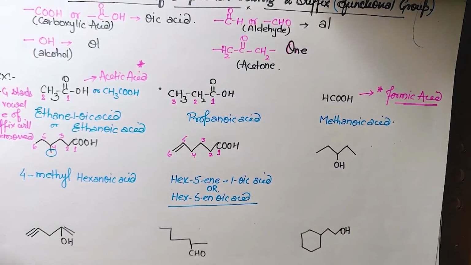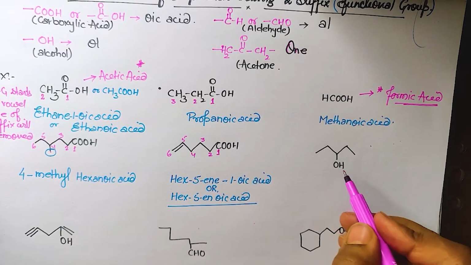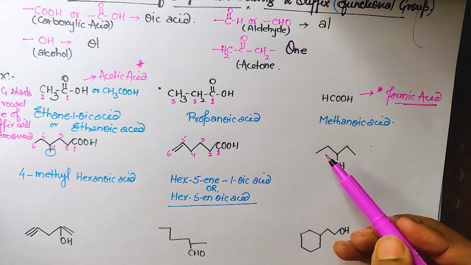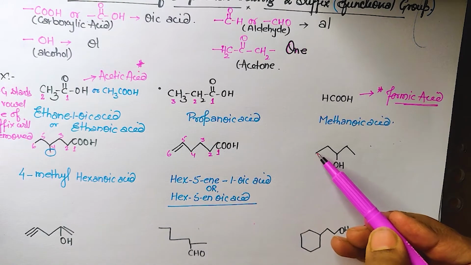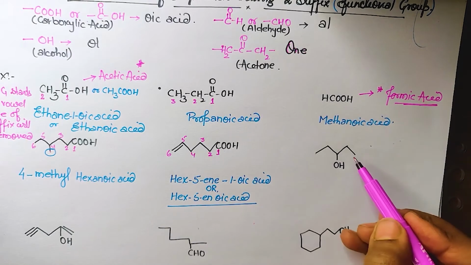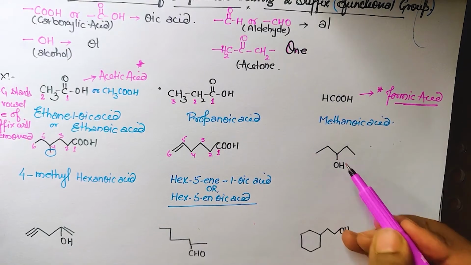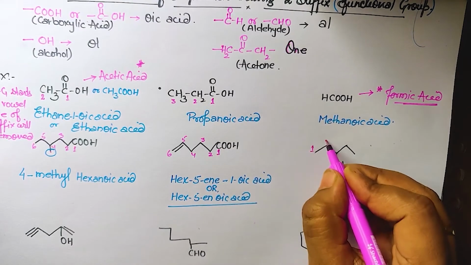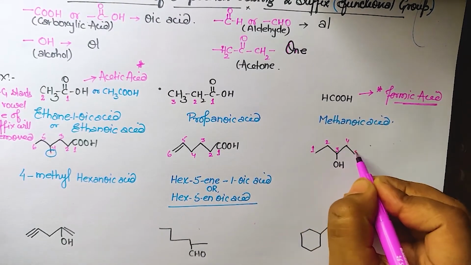Now here we see the functional group is not having carbon. So we have to start our counting from that terminal where this OH will come at the closest. So if I am starting my counting from this side, it is 1, 2, 3. And if I am starting this way, 1, 2, 3. So anyhow, it is coming at the third position. So we can start our counting from any side. And let me do this.